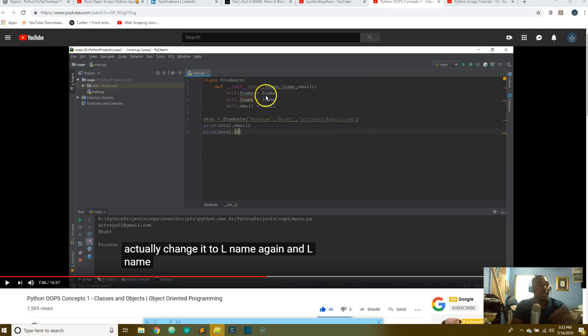Because these values are going to the class, couldn't he just say print f name, and then that'll come right here, and that'll be that name, which is like Bhatt? However, because this variable f name is inside of this class, it becomes a class variable. You have to reference the class, but he's not referencing the class. He's referencing stu1.email.